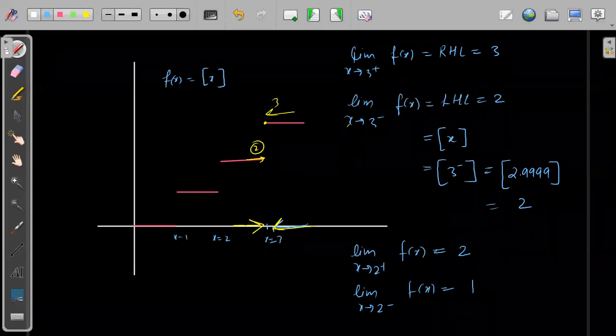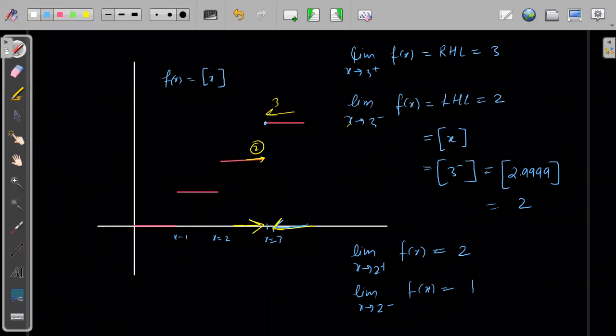Very good. Function is defined at 3. What is the value of f of 3? Value of f of 3 is 3. We are not talking about function f x is equals to 3. We are not talking about x is equals to 3. We do not care what is happening at x is equals to 3. Simplest one in your normal term, right? We do not care what is happening at x is equals to 3.